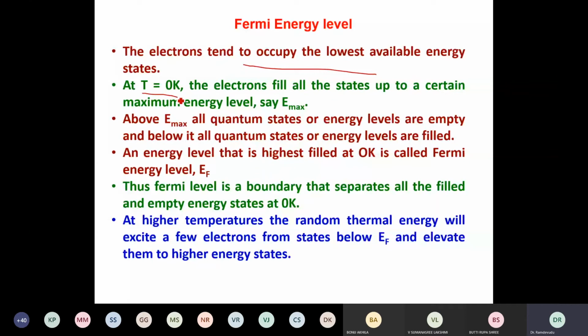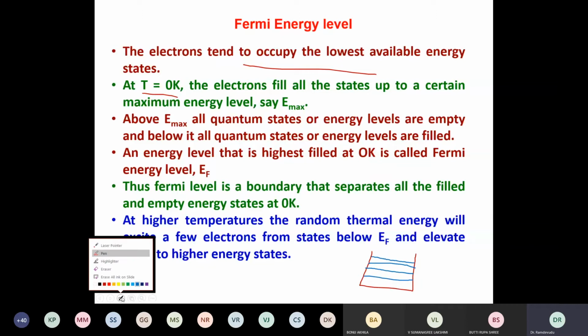At T equal to 0 K, the electrons fill all the states up to a certain maximum level. Here I am taking a system. In the system, there are several energy levels, 1, 2, and many more, something like this. The first particle coming into this system will always be filled in the lowest energy level. This is the lowest energy level. As I am going up, energy E is increasing.